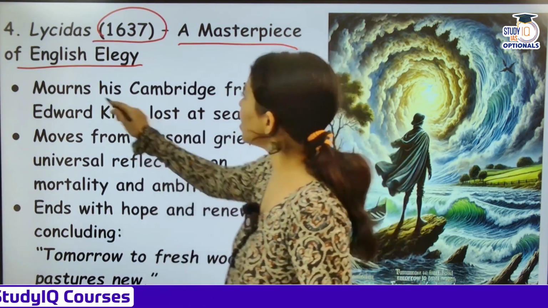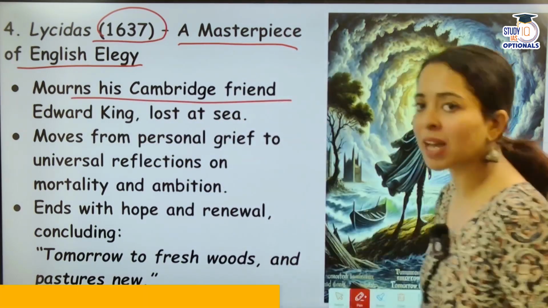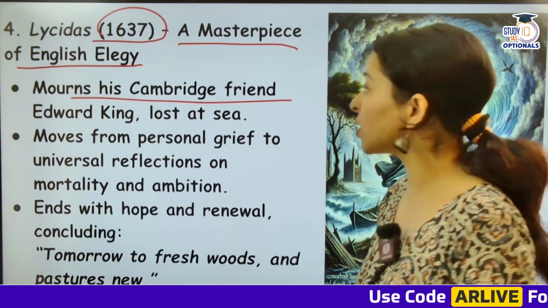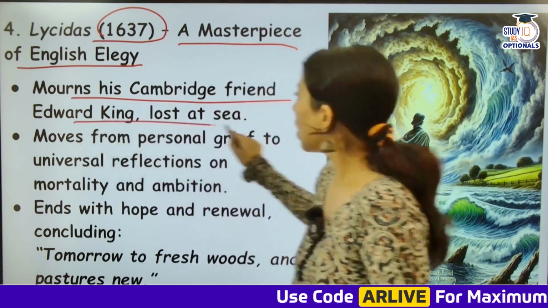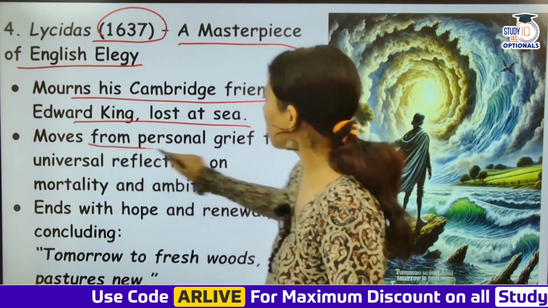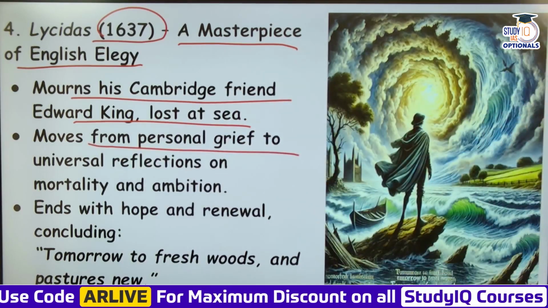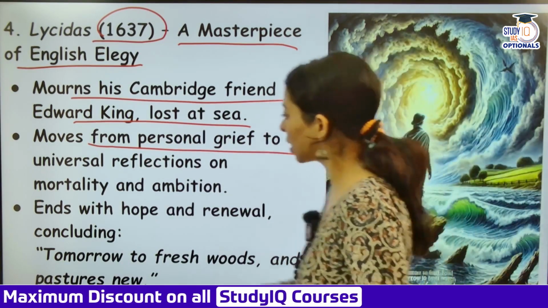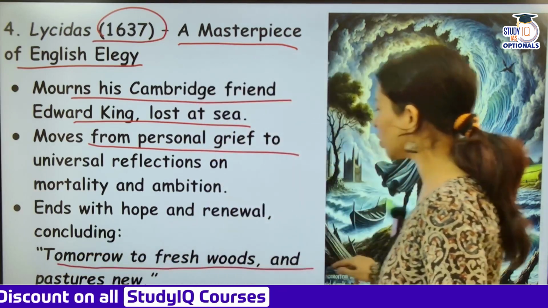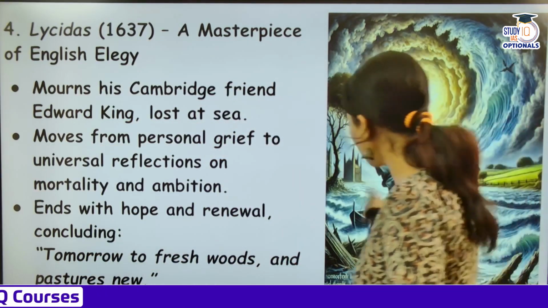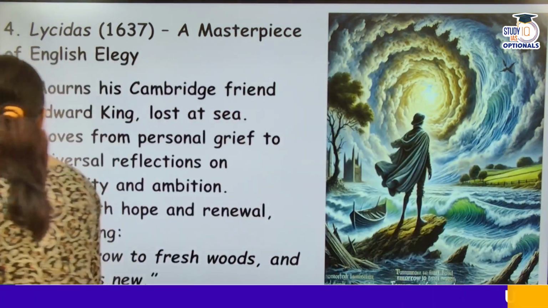Okay, so it mourns his Cambridge friend. Lycidas is about whom? It is a pastoral elegy, a poem on the death of his friend Edward King, who was lost at sea, who drowned at sea. And he moves from personal grief to universal reflections on mortality and ambition, and ends with hope and renewal, concluding, Tomorrow to fresh woods and pastures new. Okay, so you can imagine Lycidas over here.